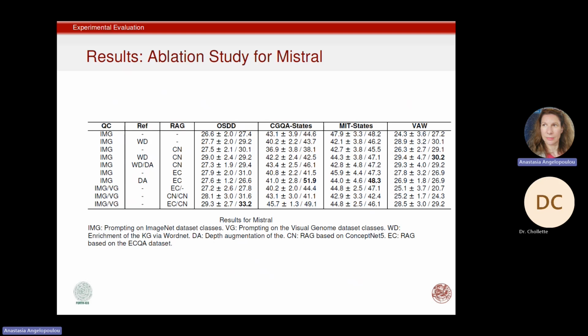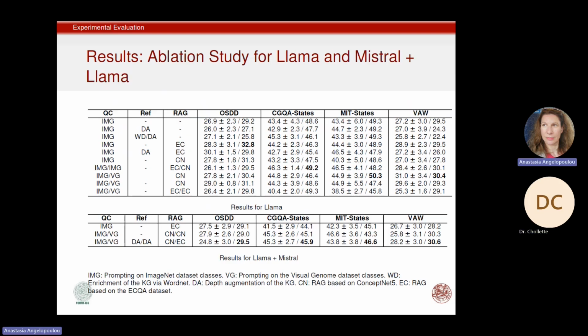So we have 2 values in each cell. The first value is the mean value and the standard deviation for the 30 different knowledge graphs, the baseline. And the second value corresponds to the LLM-assisted method that we proposed. You can see here that in all 4 datasets, the LLM-assisted method achieves the best performance. Here you can see the results by using Llama and also by combining these 2 models. Again, the pattern is the same. That is, the LLM-assisted model is the best.